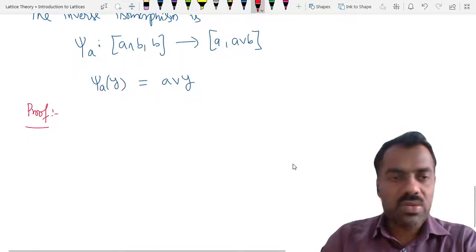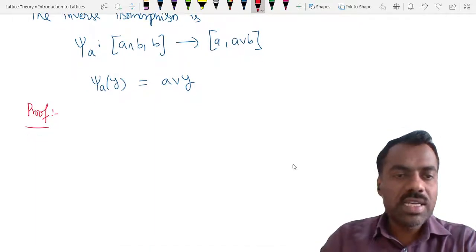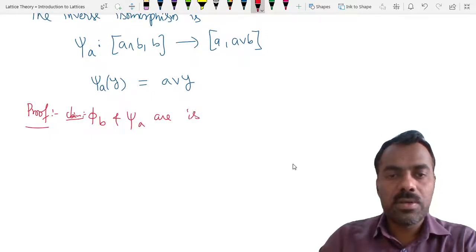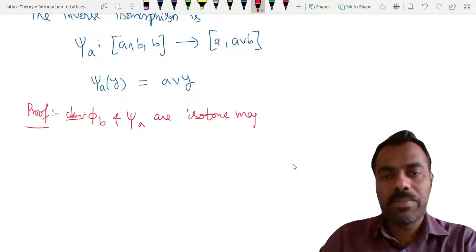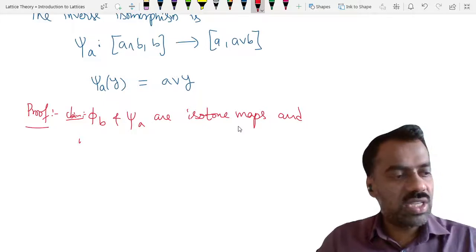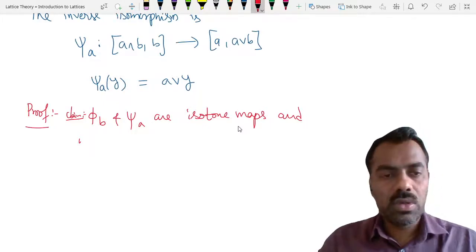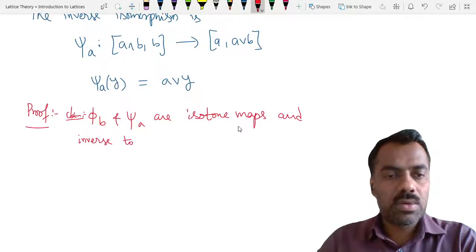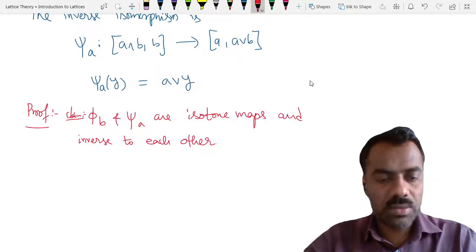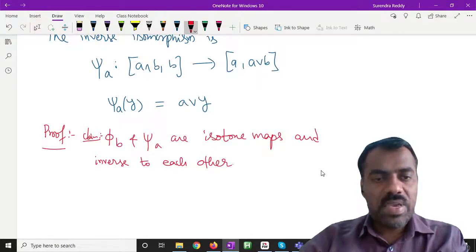Our claim is that phi b and psi a are isotone maps, and they are inverse to each other.